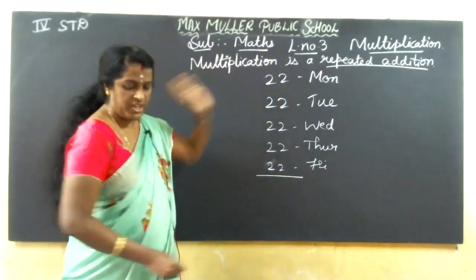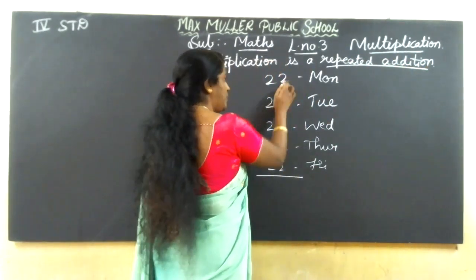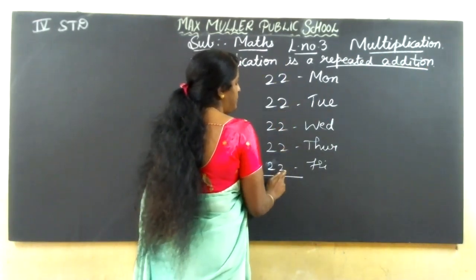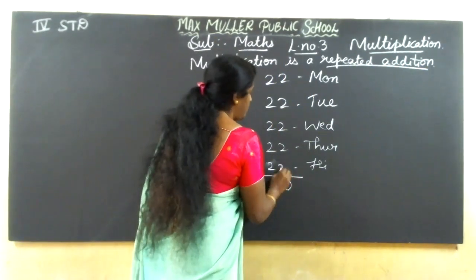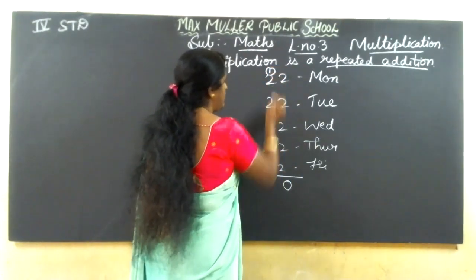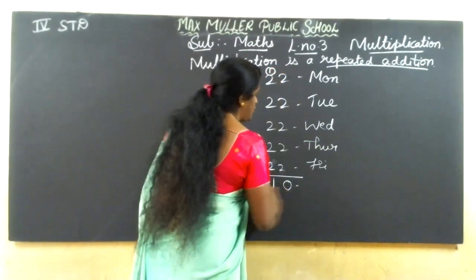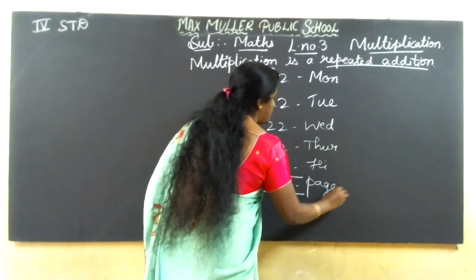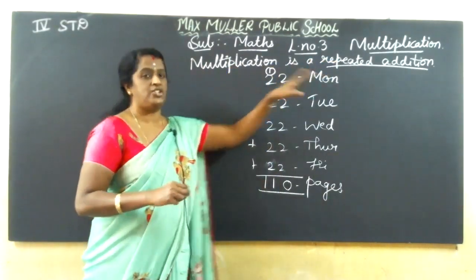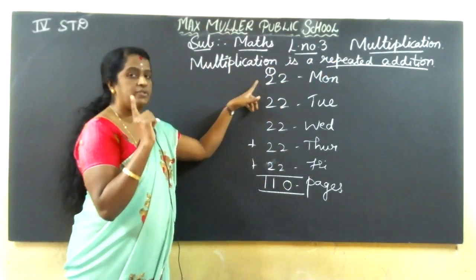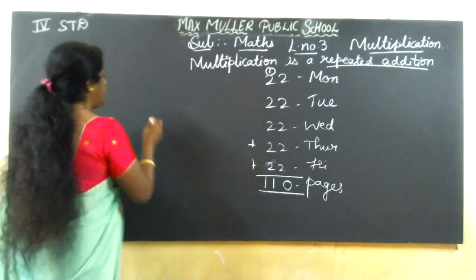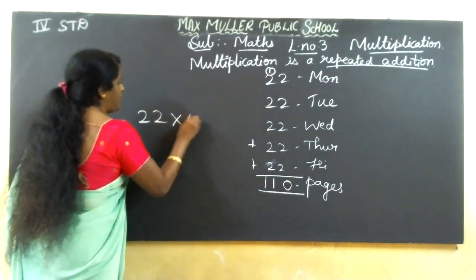See, repeated addition. 2 plus 2 is 4, 4 plus 2 is 6, 6 plus 2 is 8, 8 plus 2 is 10. So 2, 4, 6, 8, 10, 1 carry, and 2, 4, 6, 8, 10 plus 1 is 11. So she read 110 pages. This is repeated addition. Ankita reads 22 pages one day, for 5 days: 1, 2, 3, 4, 5. So here, 22 into 5.